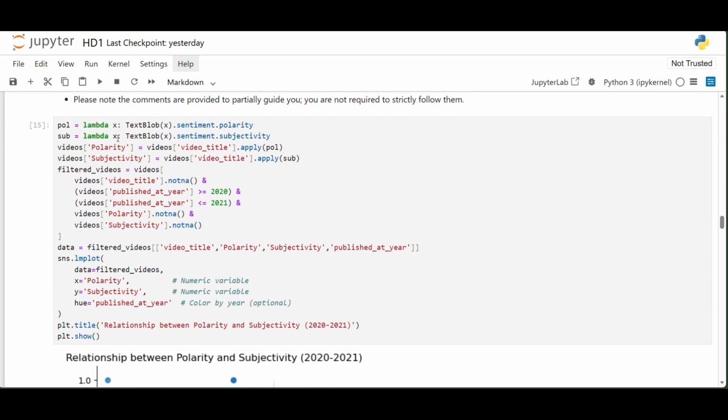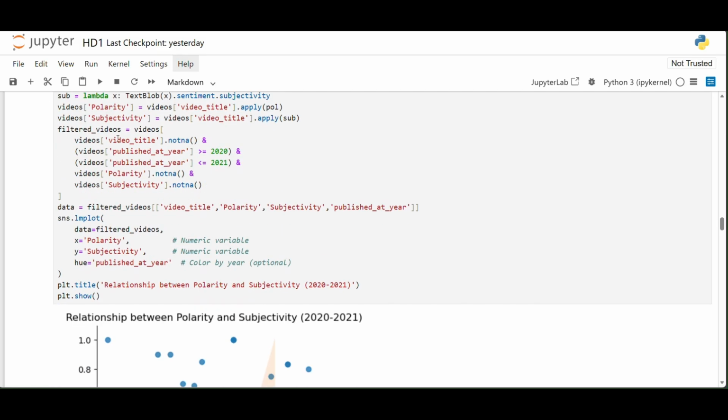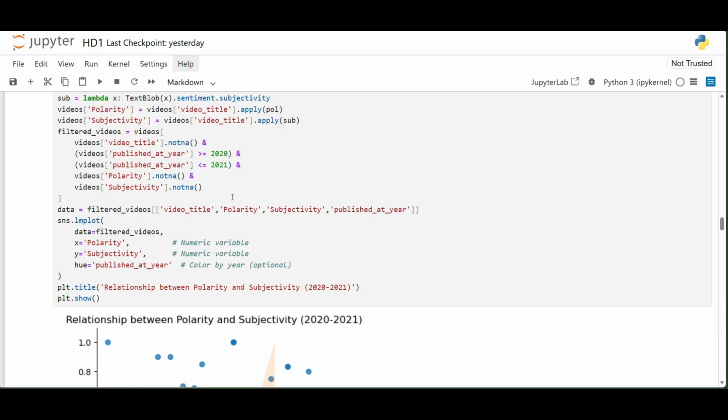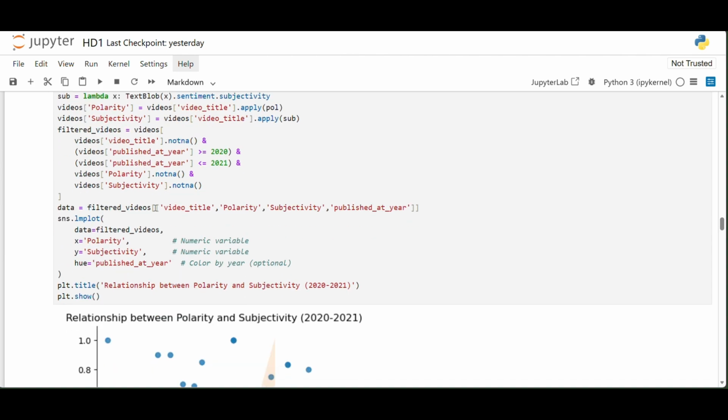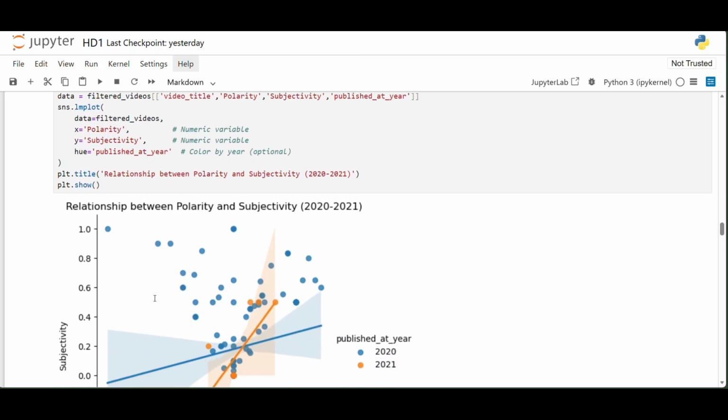Moving on. First of all, I did some analysis on my own for the data from 2020 to 2021. I declared a lambda function for polarity and then for subjectivity. I filtered the videos data, got video title, polarity, subjectivity and publish at year. And then I plotted an lmplot to get the regression analysis for the same.